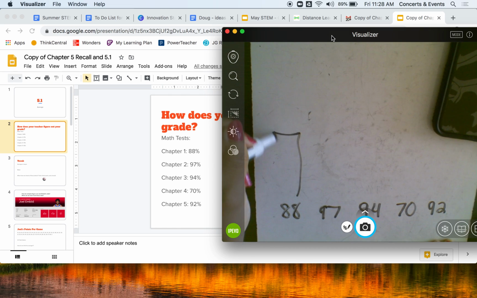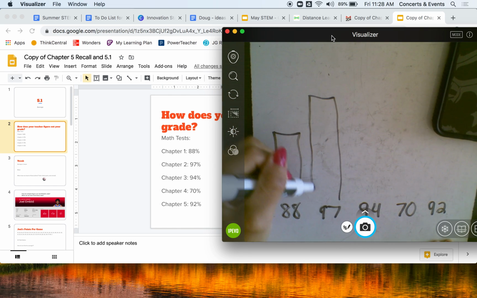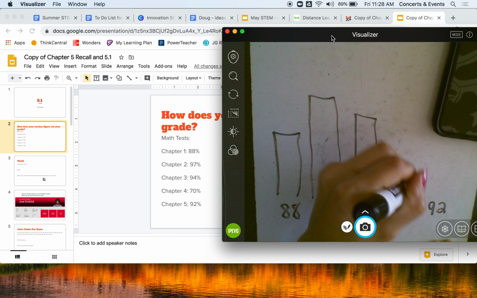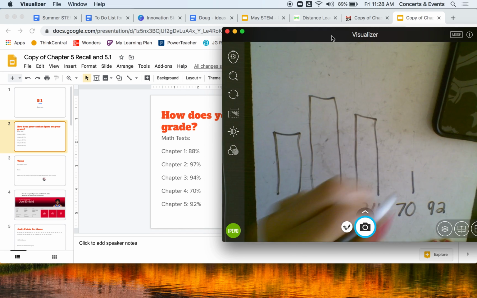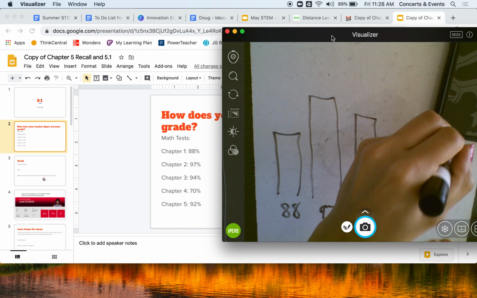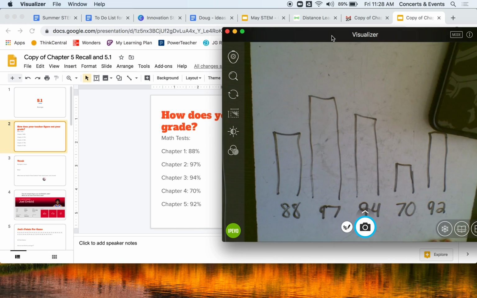An 88, say I made this a bar graph. A 97 would be higher. A 94 would be there. And 70 would be the lowest. And then 92 would be right there. Okay, so here's your bar graph.